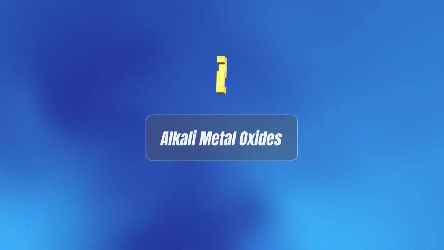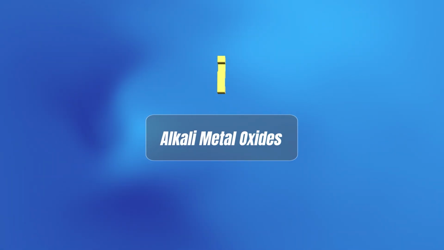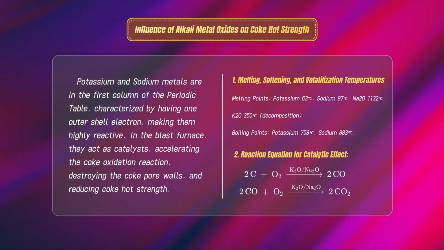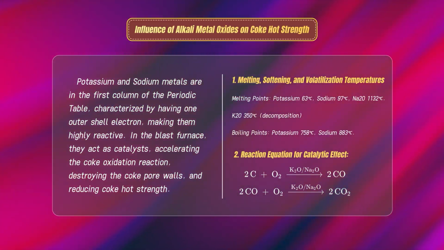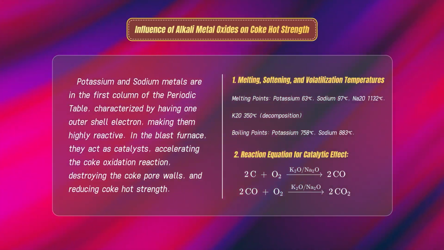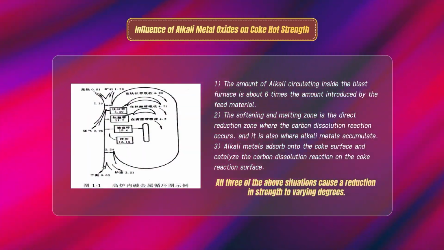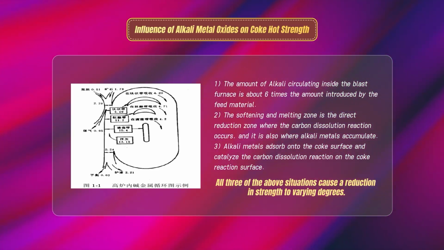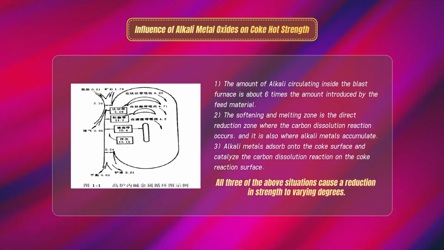The second category is alkali metal oxides, mainly potassium and sodium. They begin to decompose and react at temperatures over 300 degrees Celsius. At around 100 degrees Celsius, they are almost entirely volatilized, thereby destroying the coke pore walls. Moreover, once volatilized, they exert a strong catalytic effect and continuously accumulate, increasing their concentration inside the blast furnace.